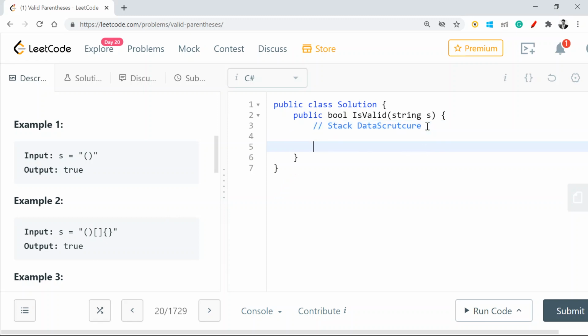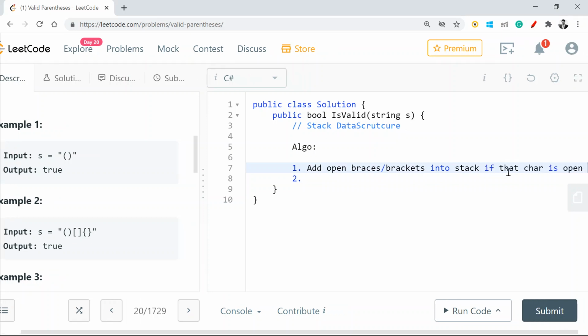So if I write an algorithm for it, the first step is to add open brackets into the stack. Second, if the character is a close bracket, then check if the last push in the stack is the matching open bracket or not.